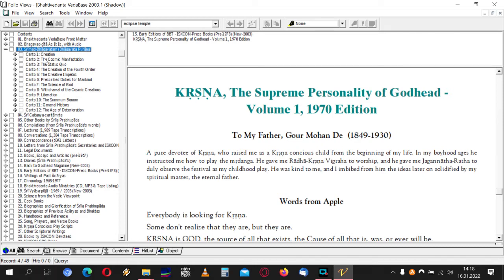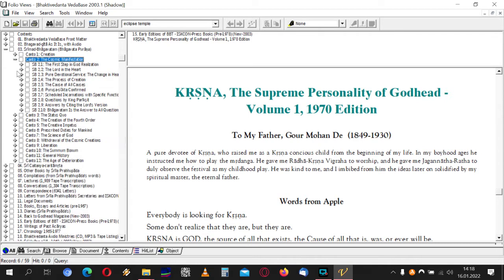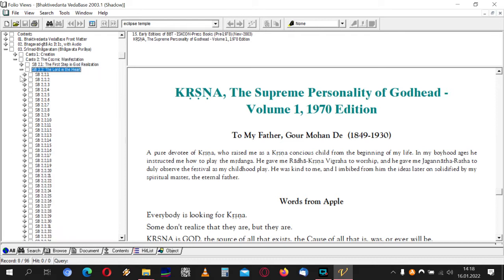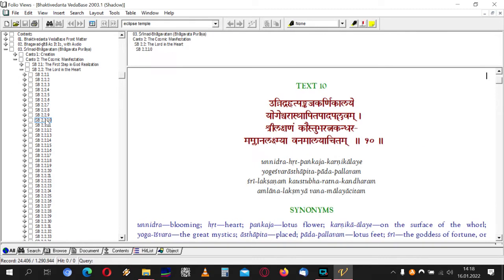If, for example, you want to open Srimad Bhagavatam, second canto, chapter 2, the Lord in the heart, verse 10, you can just double click here and it opens up the verse. Sometimes this isn't displaying correctly, so you need to install the fonts. You need to copy the fonts from the Vedabase 2003 directory to your Windows fonts folder, C:/Windows/Fonts.